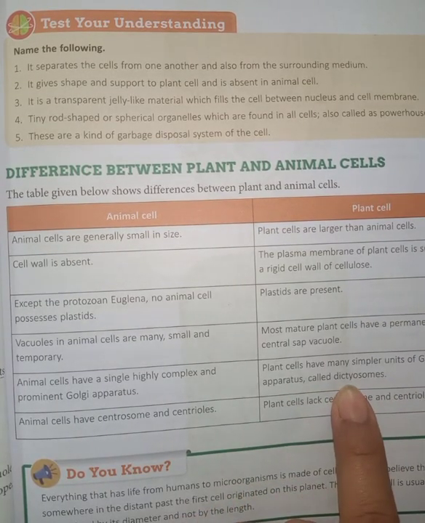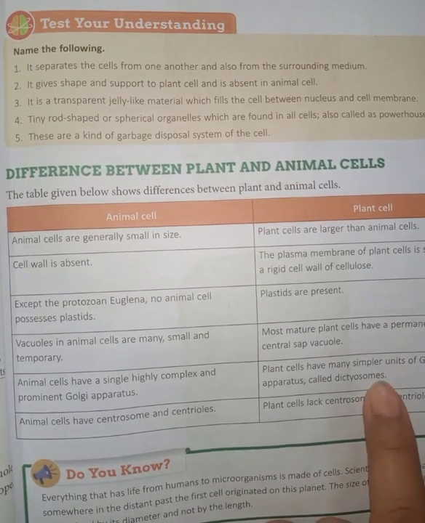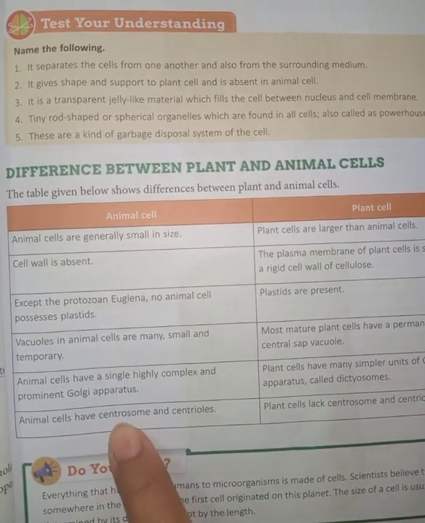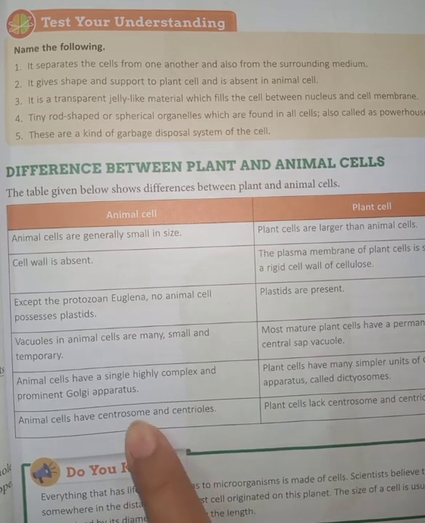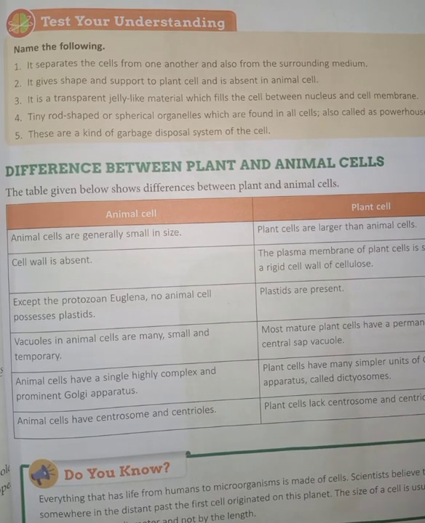As I have told you, the Golgi apparatus in plants contains cristae in very small amounts, so these are the dictyosomes. Animals have centrosomes and centrioles. Plant cells lack centrosomes and centrioles.